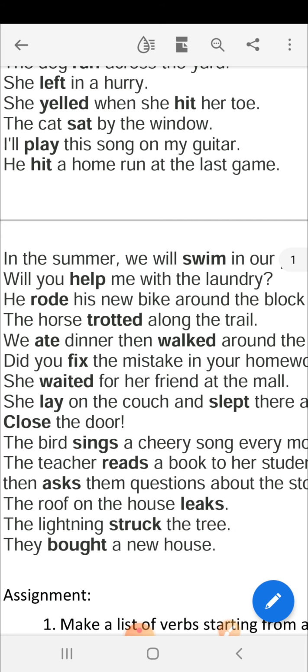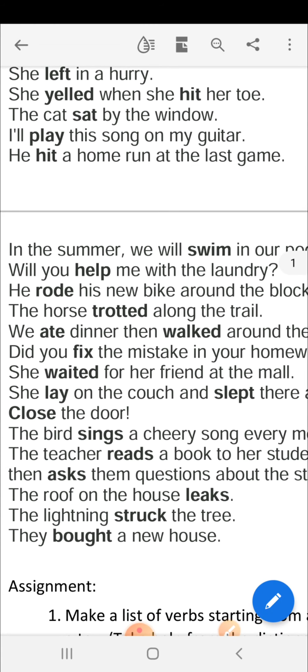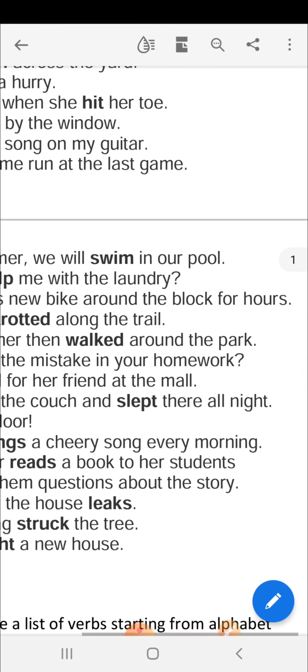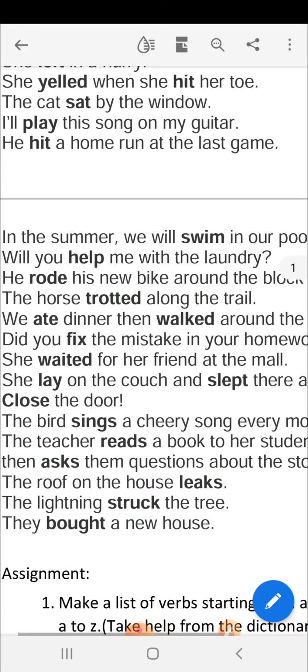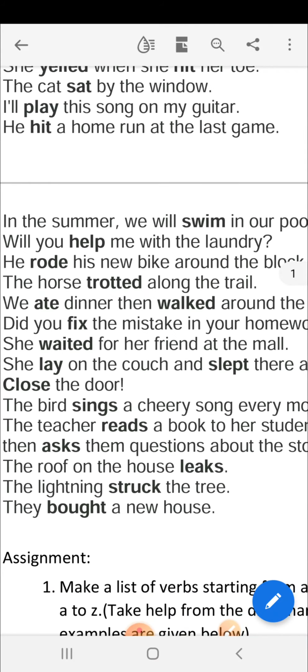In the summer, we will swim in our pool. Will you help me with the laundry? He rode his new bike around the block for hours. The horse trotted along the trail. We ate dinner, then walked around the park.